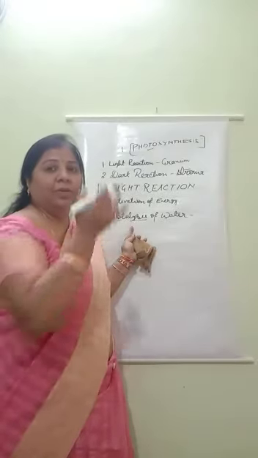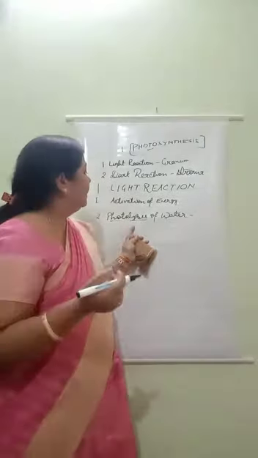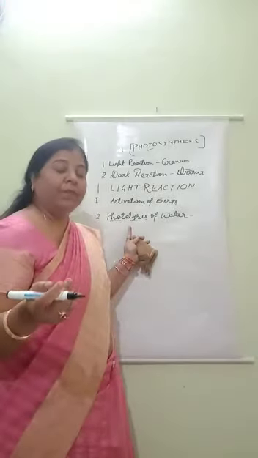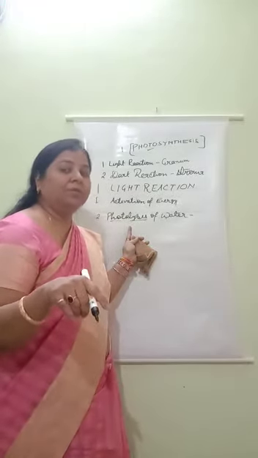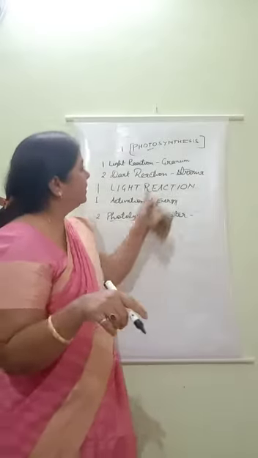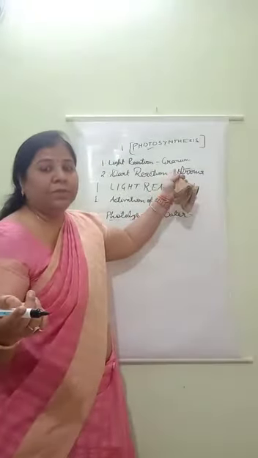How activation of energy takes place, that I taught you. Then the second step is photolysis of water, and how photolysis of water takes place in granum, that I told you in my previous video.